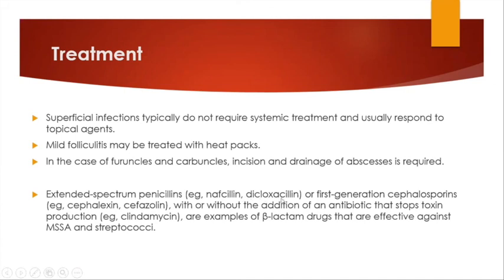Examples are nafcillin, dicloxacillin, flucloxacillin, or first generation cephalosporins like cephalexin, and the commonly used ones in our part of the world are cefadroxil and cefazolin, with or without the addition of an antibiotic which stops toxin production like clindamycin. These are examples of beta-lactam drugs that are effective against methicillin-sensitive Staph aureus and streptococci.